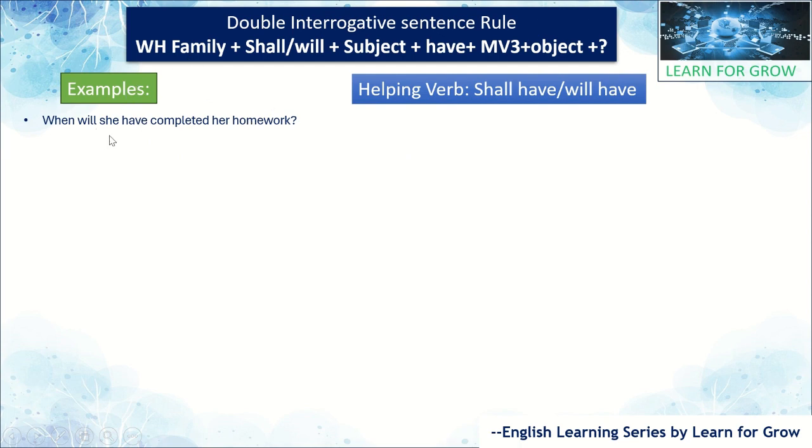Will is the helping verb, she is the subject, have is the auxiliary verb, completed is the third form of the main verb, and the object is the homework. At the end we mention the question mark. Like that only we have a few more examples.